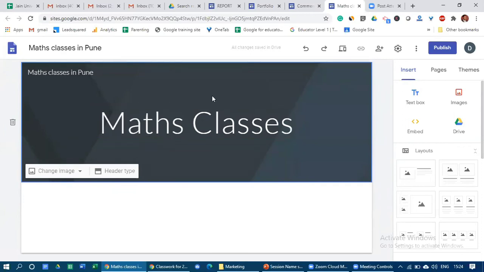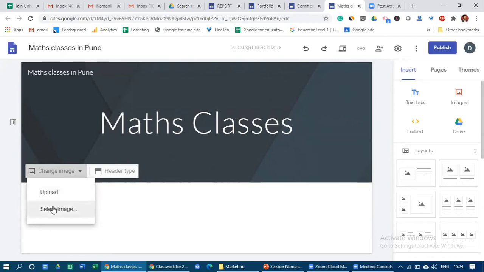So as of now, I'm just writing maths classes. Similarly, now you would like to change the banner. So to change the banner, what you have to do, change image. This option is here. Can you see the change image? Click onto it from your mouse, and you have two options. One is upload, second is select image. So for example, if you want to upload some image from your own desktop, then you will select the option called upload.